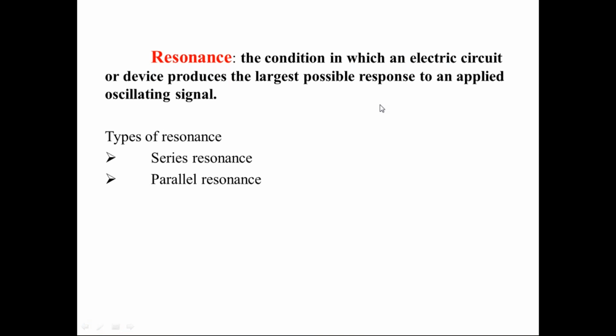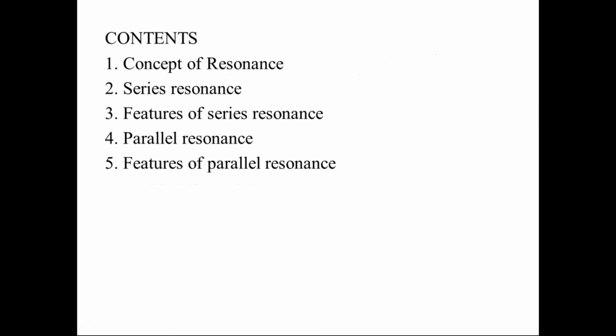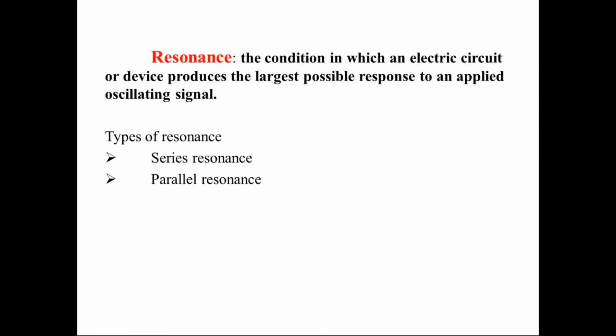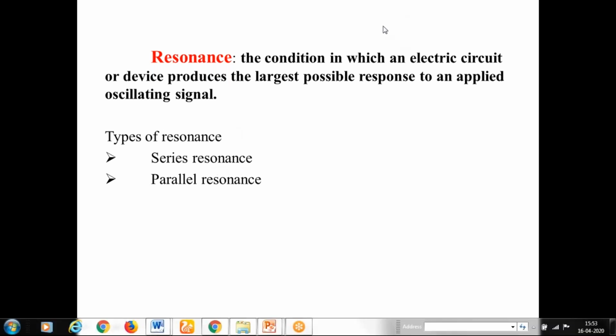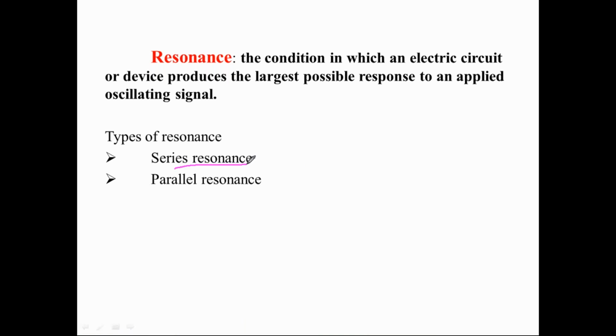Based upon that concept, in electrical engineering also we have the same concept of resonance. There are two types of resonance in electrical engineering: series resonance and parallel resonance. Depending upon the circuit conditions, whenever the circuit is connected in series, it is called series resonance.